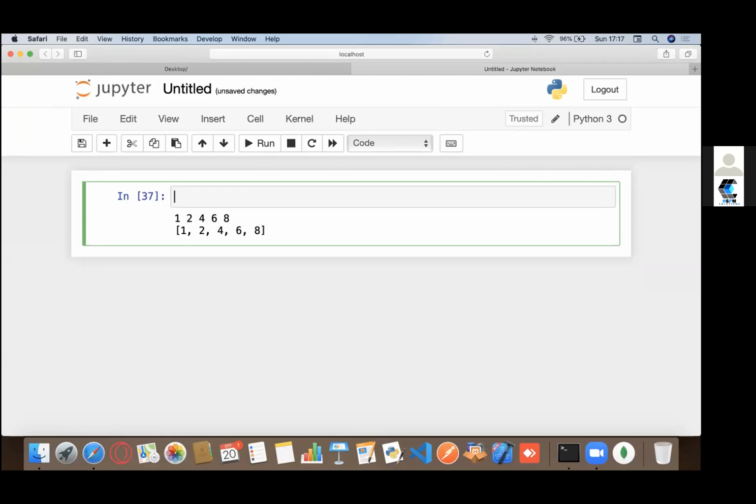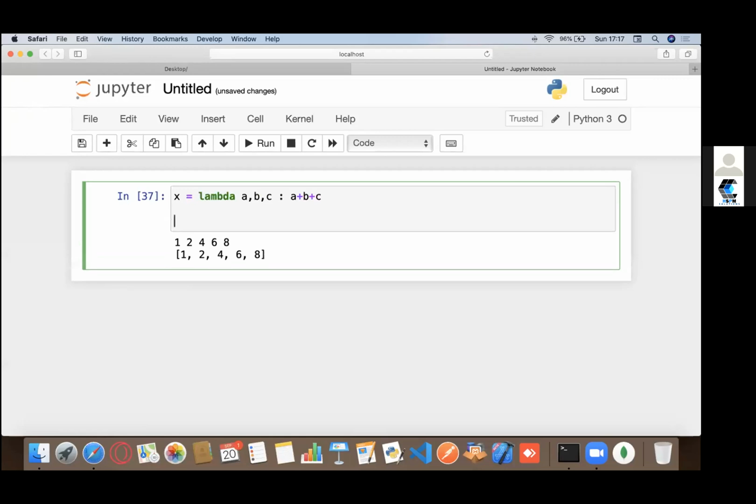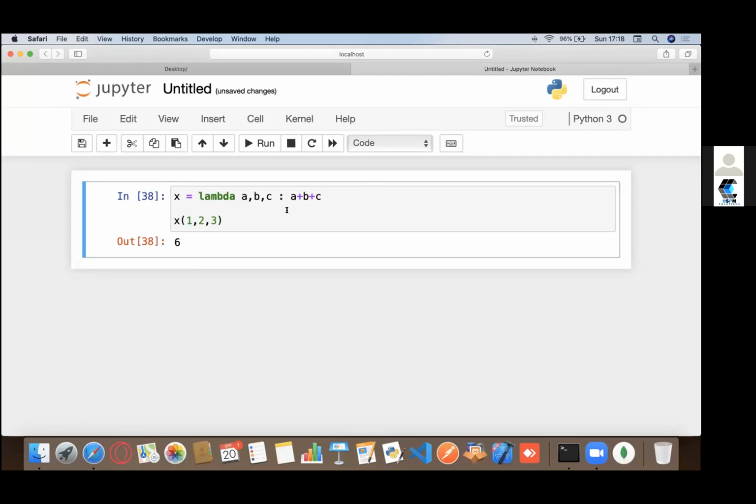So now let's get back to our lambda functions real quick. And you could do it something much better like this. You can have multiple arguments in a lambda function. So you could have a comma b comma c, and then all you need to do is instead of writing a return specifically, you could do something like a plus b plus c, and then you could write something like 1 comma 2 comma 3. So it prints out 6, right?